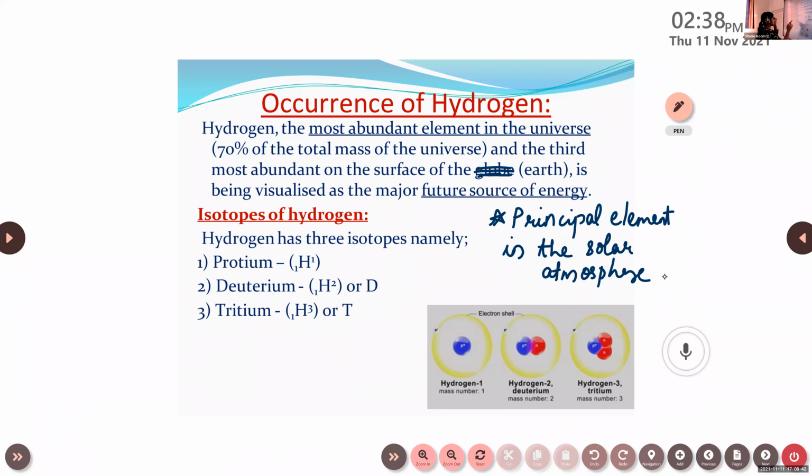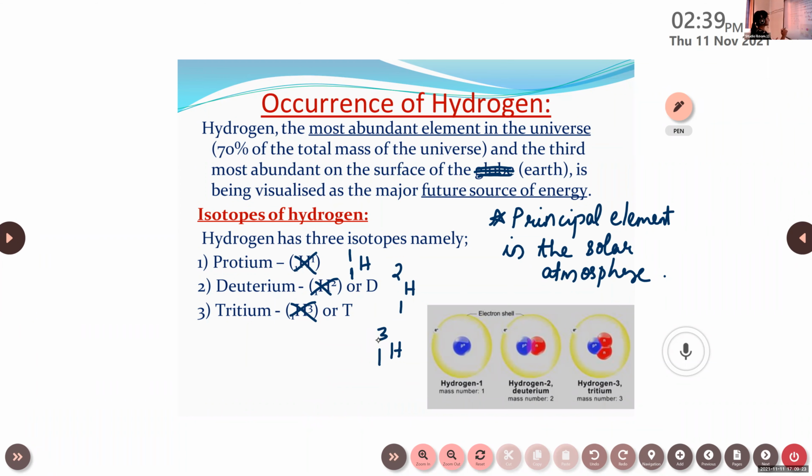Okay. So here you look at the symbol 1H1, right? This one represents the atomic number, and this one represents the mass number. In the case of protium, it is 1H1. Actually, we will write it like this: 1H1, 1H2, then 1H3. The subscript represents the atomic number, and the superscript represents the mass number.